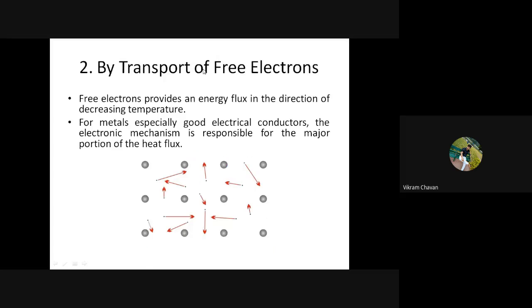Is everyone getting what is meant by the transport of free electron mechanism? So in that, write down: free electrons provide an energy flux in the direction of decreasing temperature.